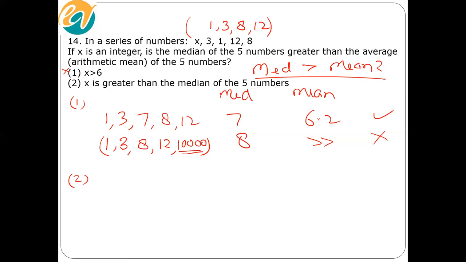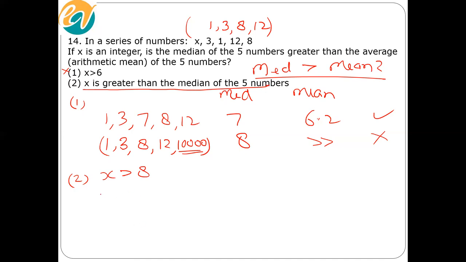Very nice. So statement 2 is as good as saying that x is greater than 8. Again, we consider a minimum value and a maximum value.